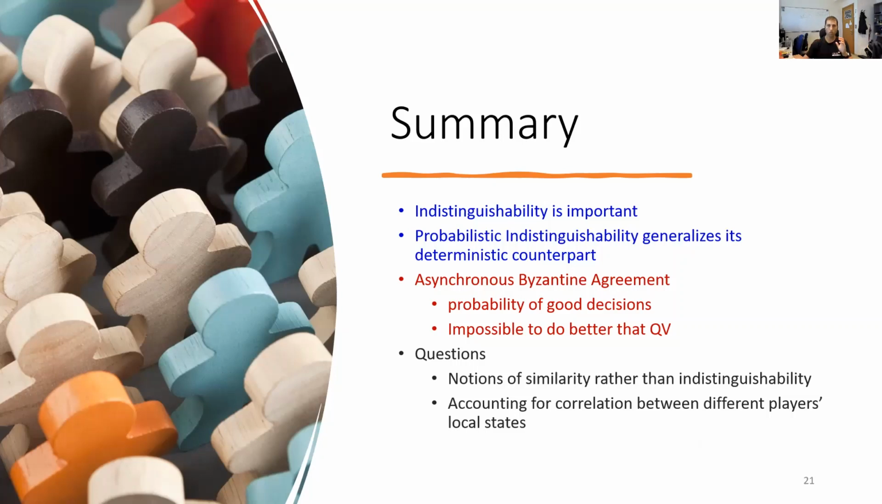There is still much more to be done in the sense of providing formal tools to analyze asynchronous distributed problems. For example, notions of similarity rather than distinguishability, that is, ensembles that might be distinguishable yet appear to be very similar. And what effect does similarity have in comparison to indistinguishability? Also, accounting for correlation between different players' local states can lead to interesting notions.